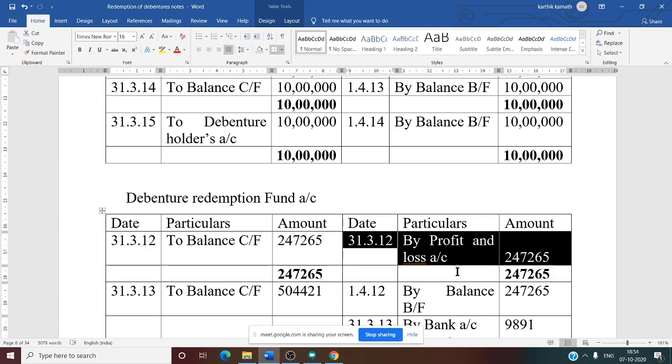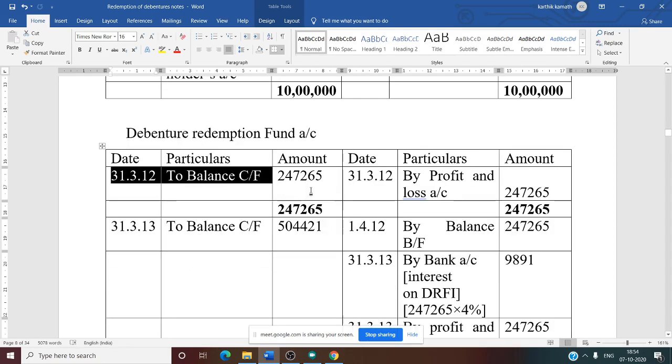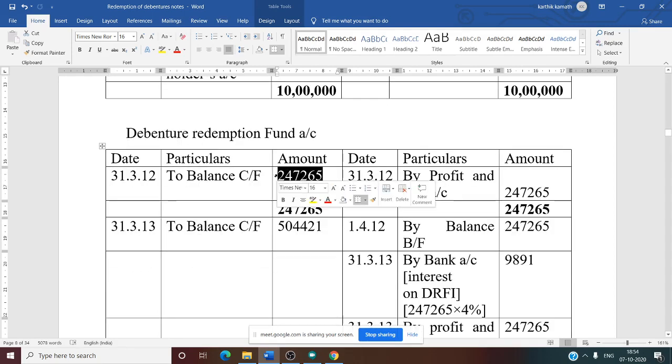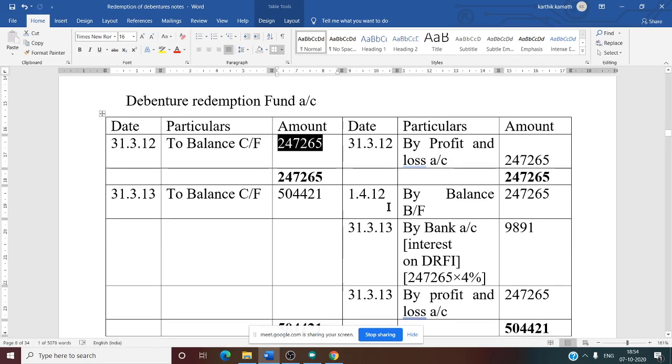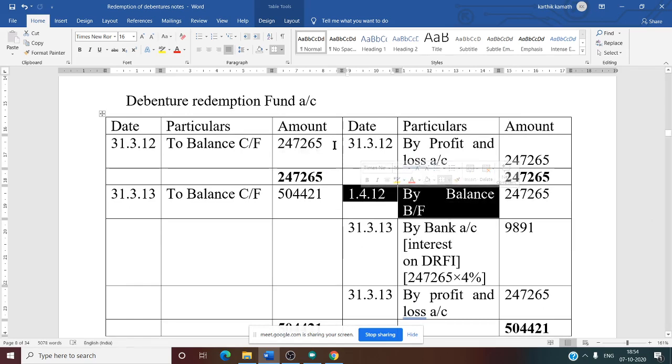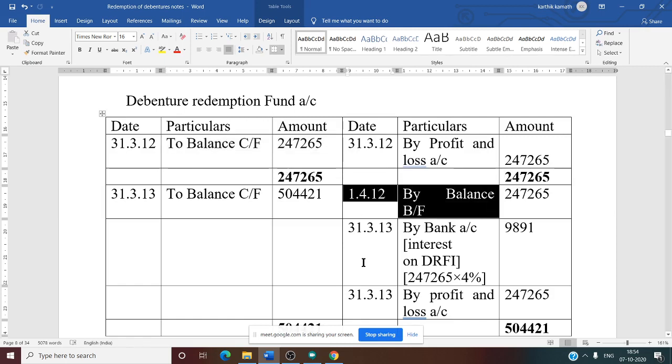Okay, now the credit side is clear. What about any other information in the first year? No other information is available in the first year. So directly, to balance carry forward. Year closes, so to balance carry forward, same amount, 2,47,265. Okay, so now the second year. In the second year, the same previous year balance you need to bring forward. See this, 31/3/2012 you have carried down, right? Same balance you need to bring forward, 1/4/2012, 2,47,265.